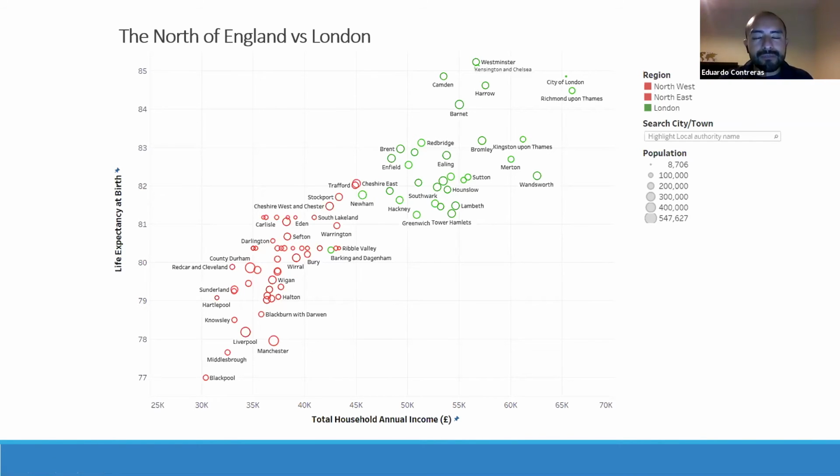There is almost a 10-year difference in life expectancy between these two regions, despite them being in the same country. And a more recent thought on this is how, for example, COVID will impact the population in the north, which is less healthy and also has less income. Something to think about in this pandemic.